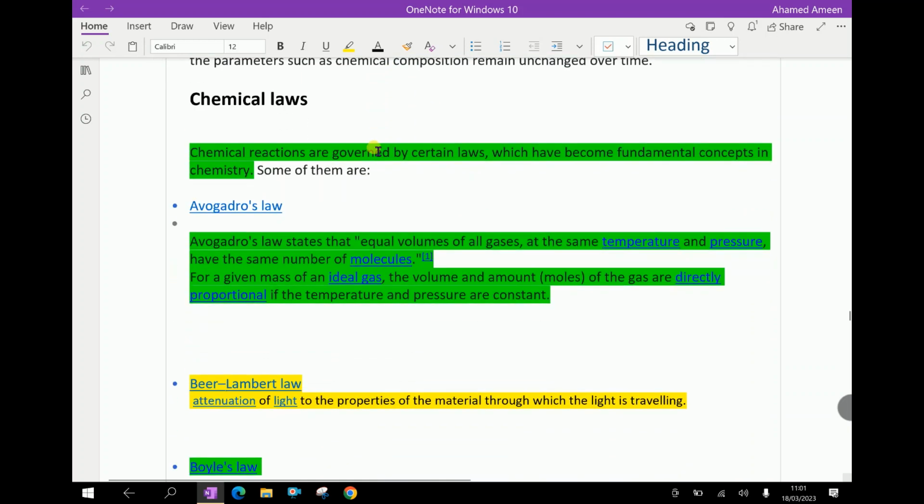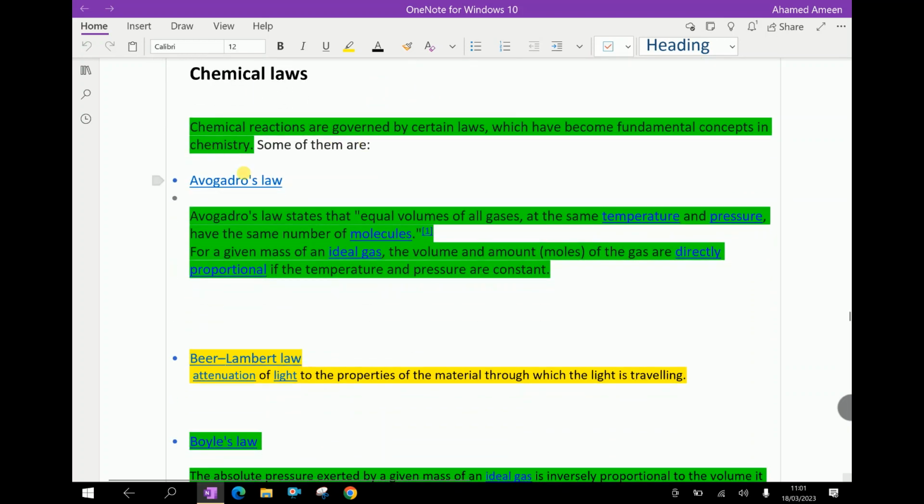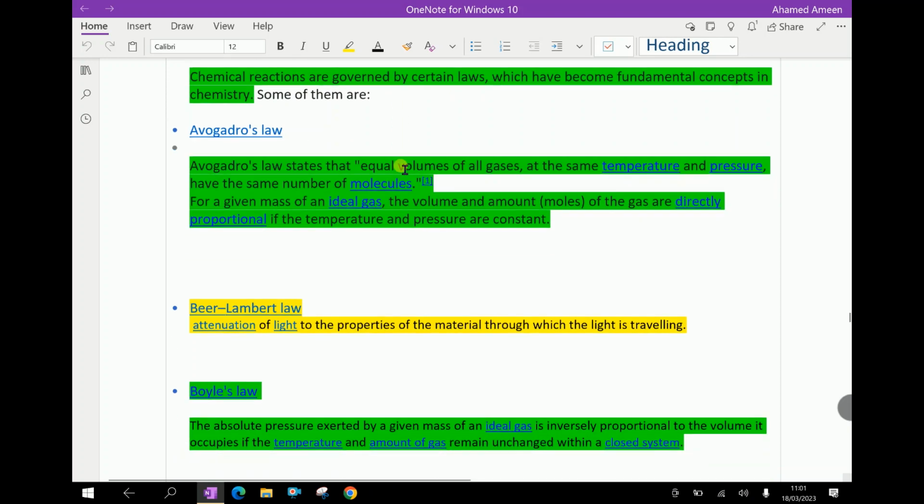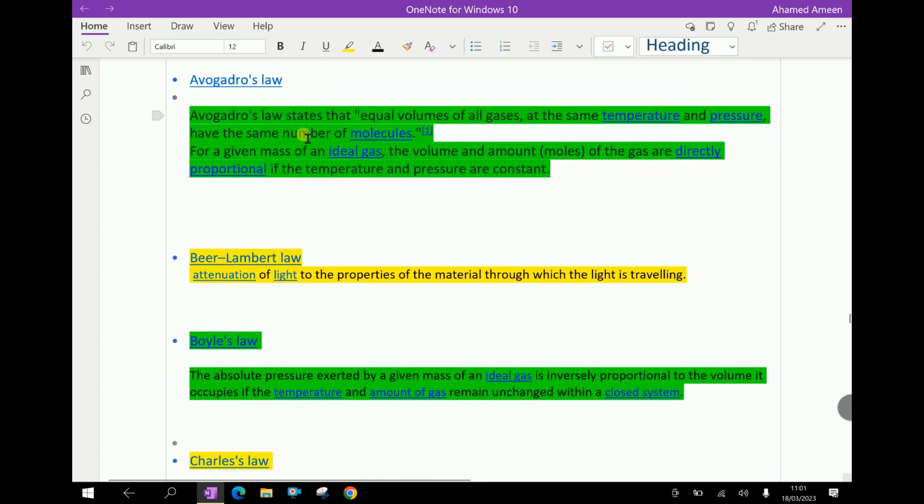Now let us discuss some chemical laws. Chemical reactions are governed by certain laws which have become fundamental concepts in chemistry. Some of them are here. Avogadro's law. Avogadro's law states that equal volumes of all gases at the same temperature and pressure have the same number of molecules.